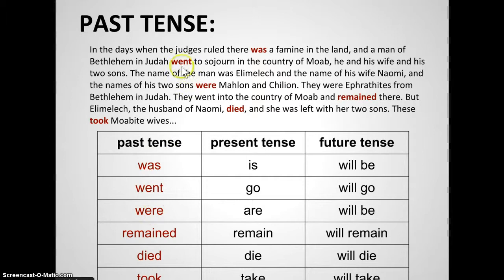The past tense is here, went. And the present tense is go. And the future tense is will go. An easy way to remember this is to think yesterday, in other words in the past. Yesterday I went, past tense. Today I go. And tomorrow, future tense, I will go. And you can see the rest of the tenses there as well.